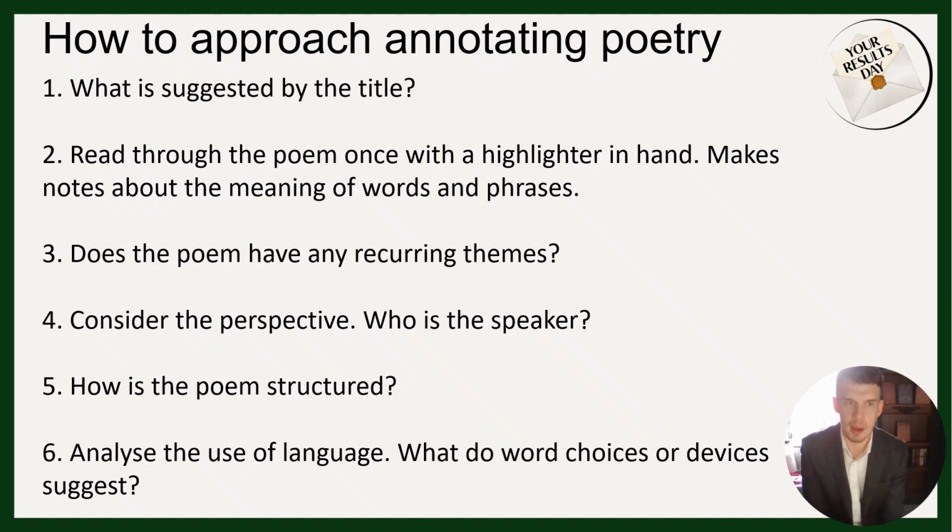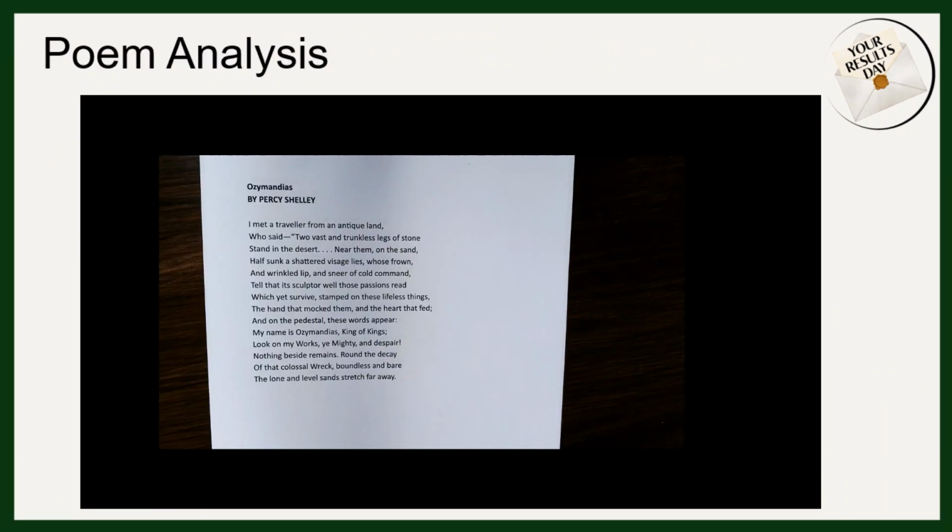I then start to think about whether the poem has any recurring themes and why they might be significant. I then look at the perspective about who's talking to us. Is it the poet themselves, or is it somebody that they've voiced to tell the poem through? I then look at the structure and what impact that has on the overall meaning or what is perhaps implied by that. And then lastly, I'd then look at the analysis of language, looking at keywords or devices and what they mean. Let's have a look at annotating the poem then.